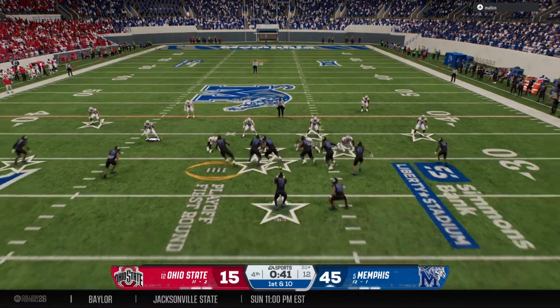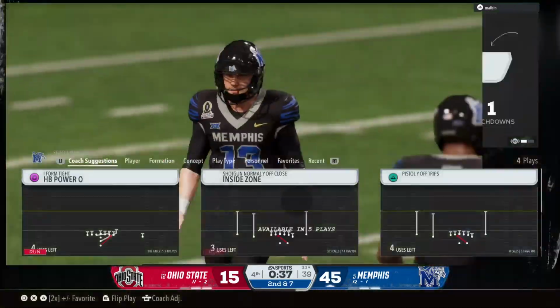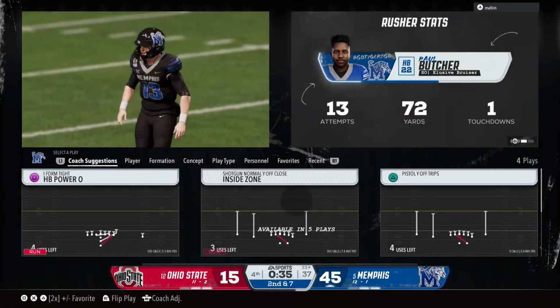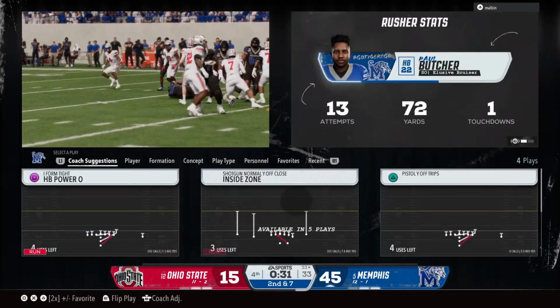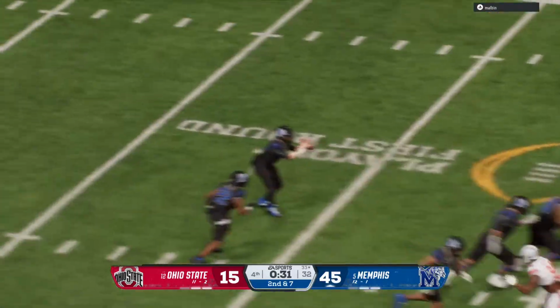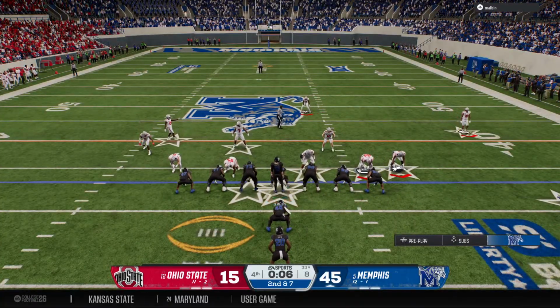Here we go, set. Handoff here from the shotgun. Runs into the teeth of that defense, picks up just a couple yards. Hat on a hat up front. Good job of opening up the holes. Anytime you can get positive yards on first down, that's a win. Offense getting set. 2nd down play here.